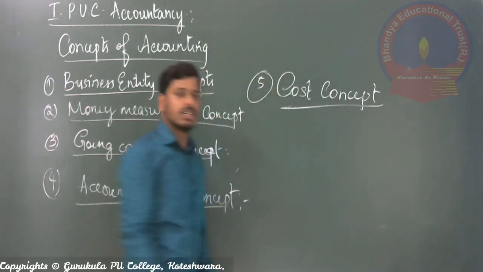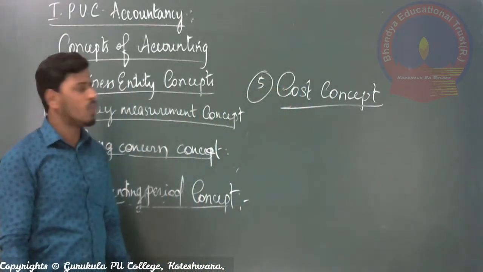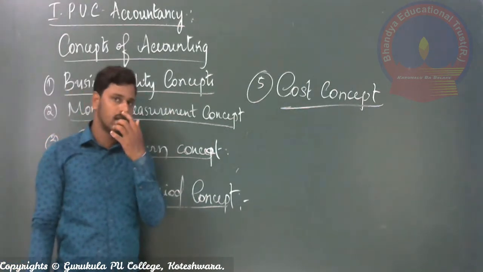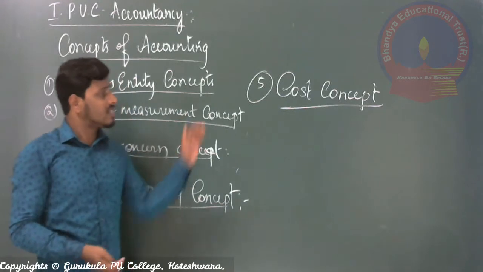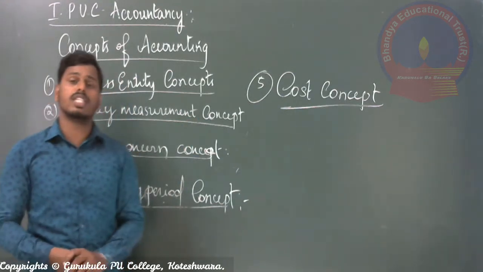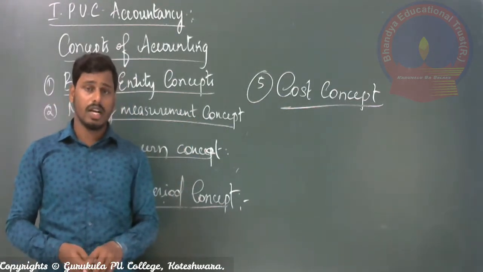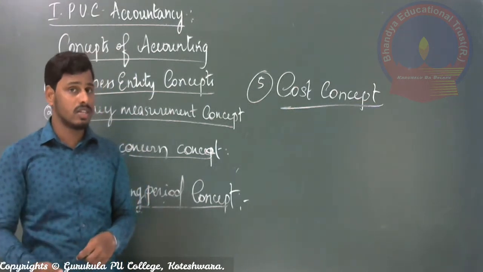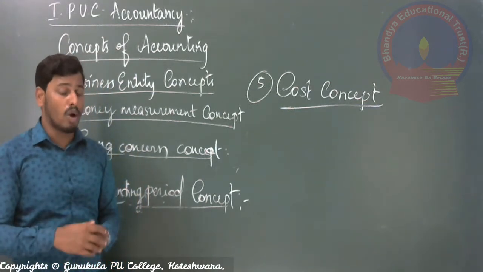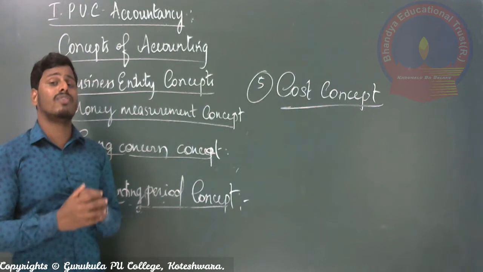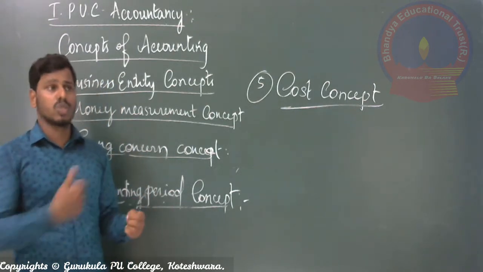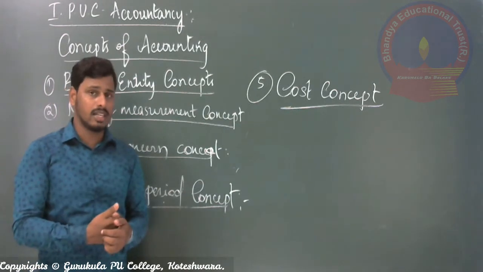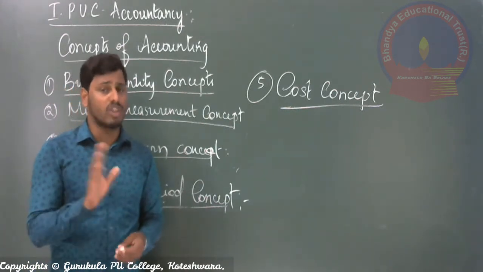What is that? Cost concept. So what does the cost concept say, and what is followed here in accounting? This is related to the fixed assets of the organizations. Fixed assets are the assets, economic resources or properties normally used for the operations of the business concern. And as soon as you purchase a fixed asset, it will be recorded in the books of account.